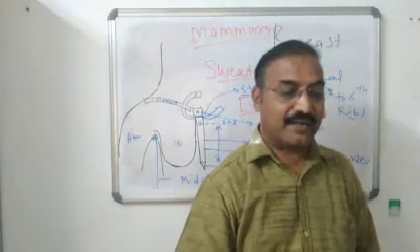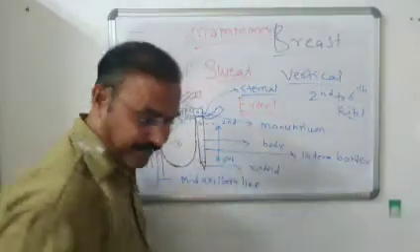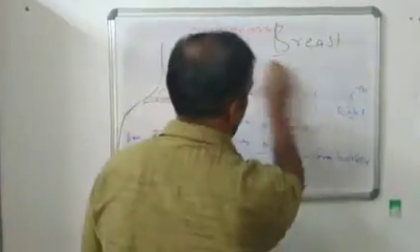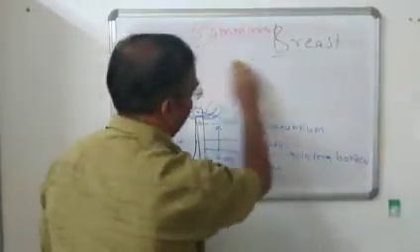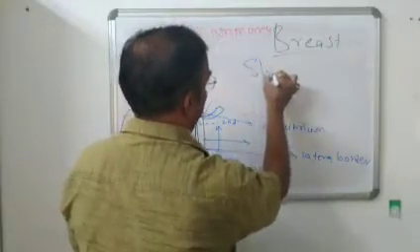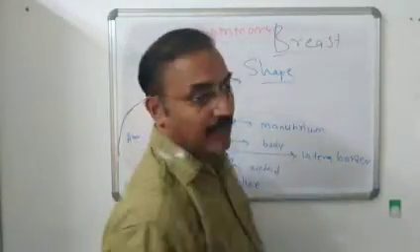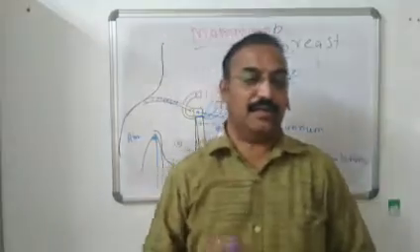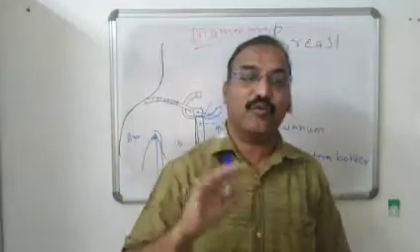Now the next heading regarding the breast is its shape. The shape varies from individual to individual.